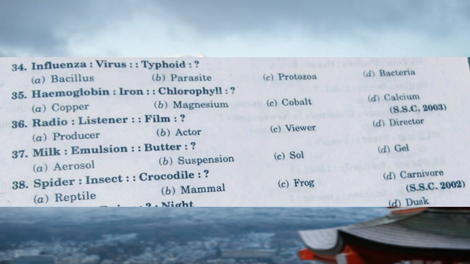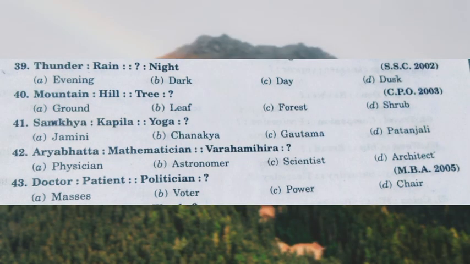Thunder is related to rain, and what is related to night? So thunder is basically a phenomenon which happens prior to the raining. Thunder is a sound which comes from the electrical energy passing from clouds to the ground. It creates a loud sound, so that comes prior to the rain.